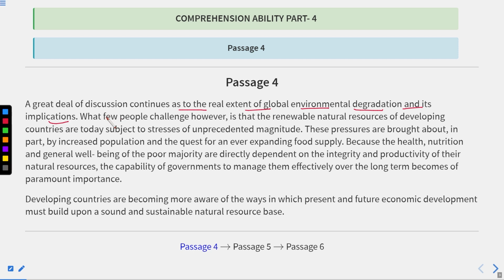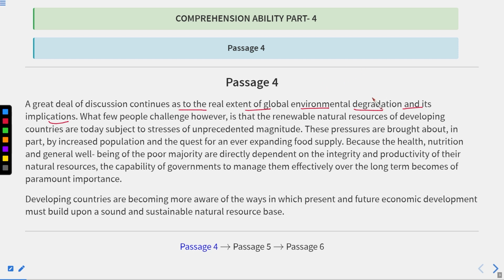So if I start reading this passage: a great deal of discussion continues as to the real extent of global environmental degradation and its implications. Implications means indications or the information that is provided. Degradation means when we try to make something weaker.